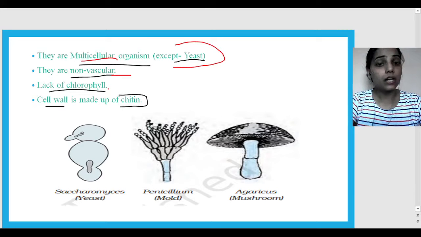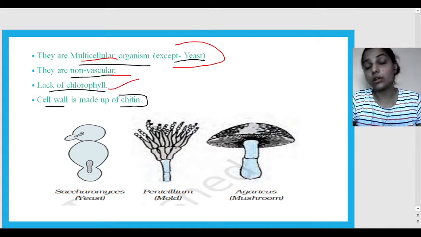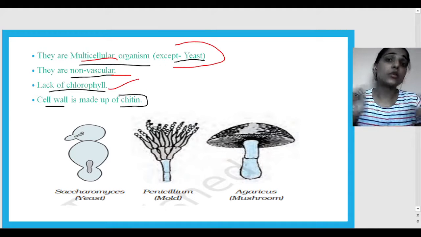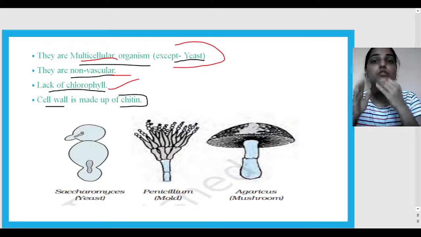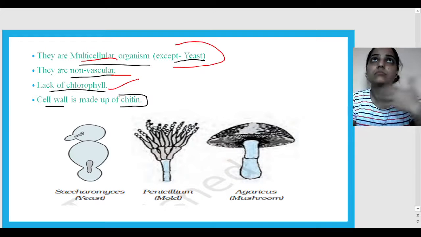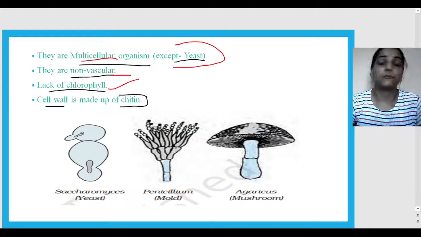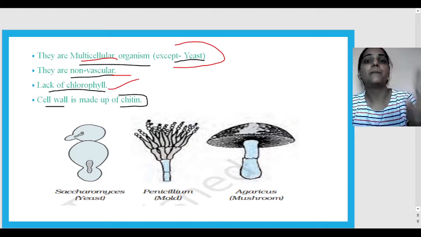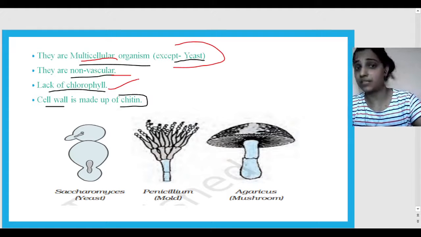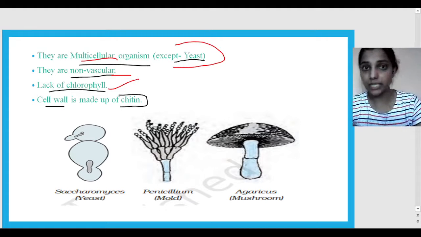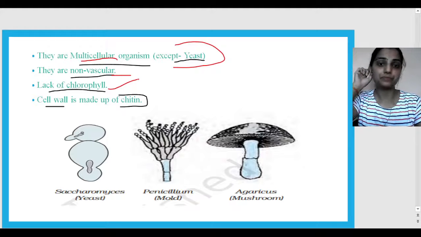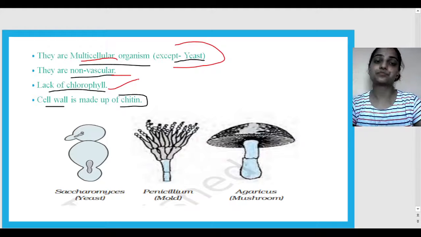Now, they lack chlorophyll. They do not have chlorophyll. What does this mean? If there is no chlorophyll, they must not perform the photosynthesis process, isn't it? So they are basically not autotrophic. From here we came to know that they are not autotrophic at all, as they do not have chlorophyll.